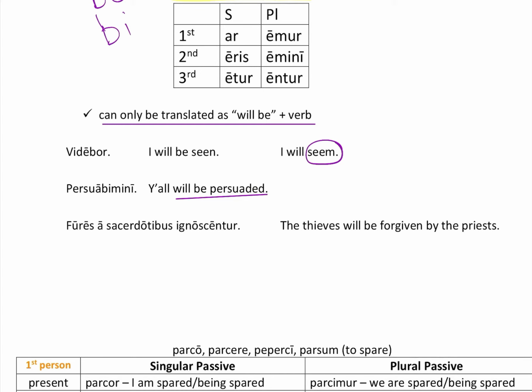So fures a sacerdotibus ignoscentur. The thieves, fures, will be forgiven, ignoscentur, by the priests. So here we've got a by in here. That helps us know that it's passive. Y'all will be persuaded, in either of these, they don't have a by, so we could add by zombies, and that clarifies that it is passive. Seem is a little bit different. We can't add by zombies to it, but it is still passive.